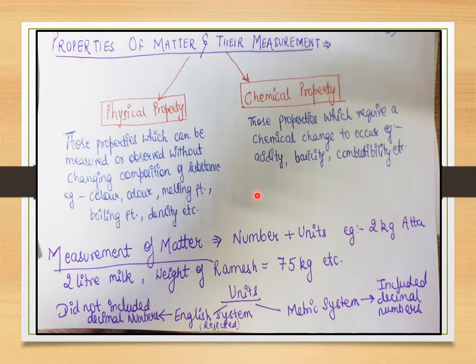Now let's move a little further and understand the measurement of matter. How do you measure a matter? Measuring any matter basically consists of two things: the number and the units. For example, I say go and bring 2 atta. What do you understand by 2 atta or 2 wheat? You might understand that she is saying let's get 2 grams of wheat or atta, or she's saying let's get 2 kg of wheat or atta.